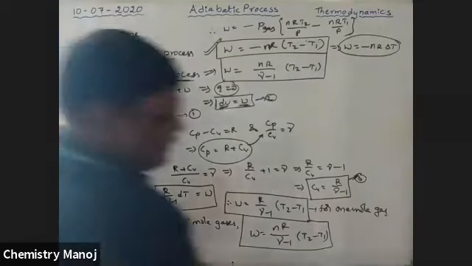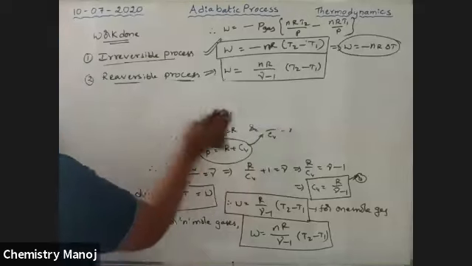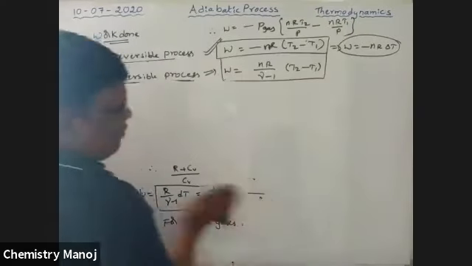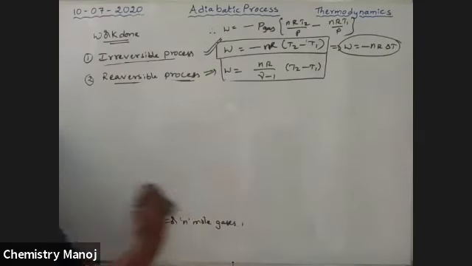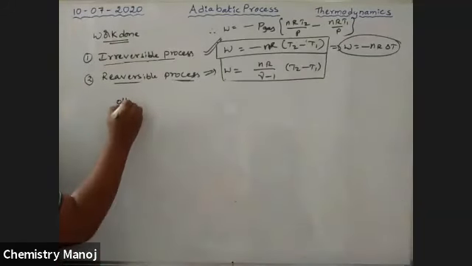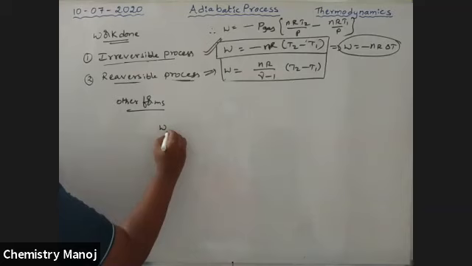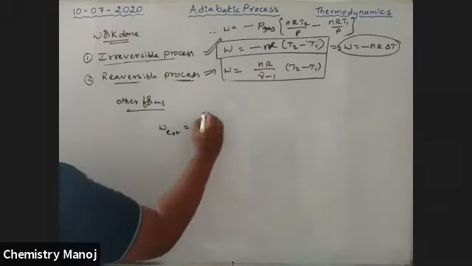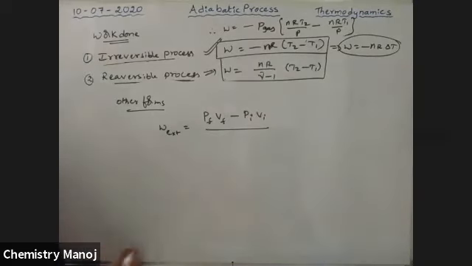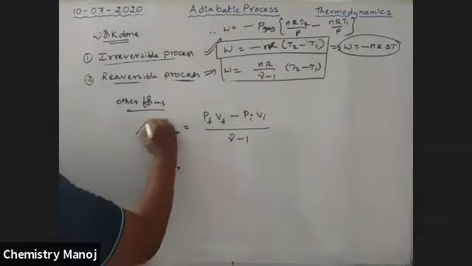Very, very important. Some other relations are also there. I am not able to derive them here, so I am just giving those relations. See here, other relations to find out the work. The other forms are: W external is equal to P final V final minus P initial V initial by gamma minus 1.